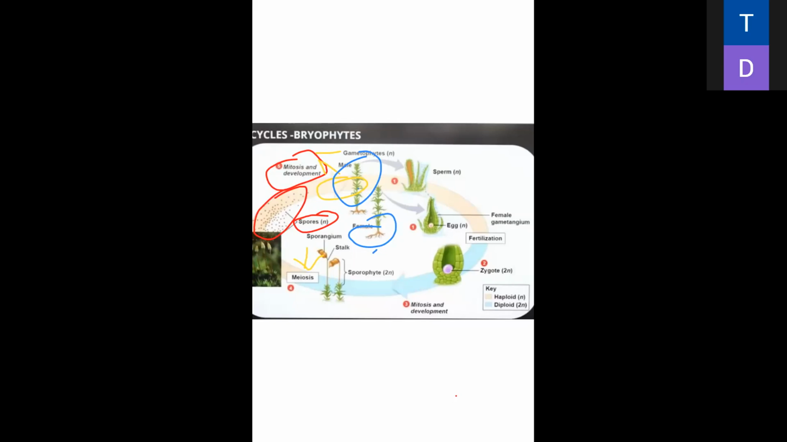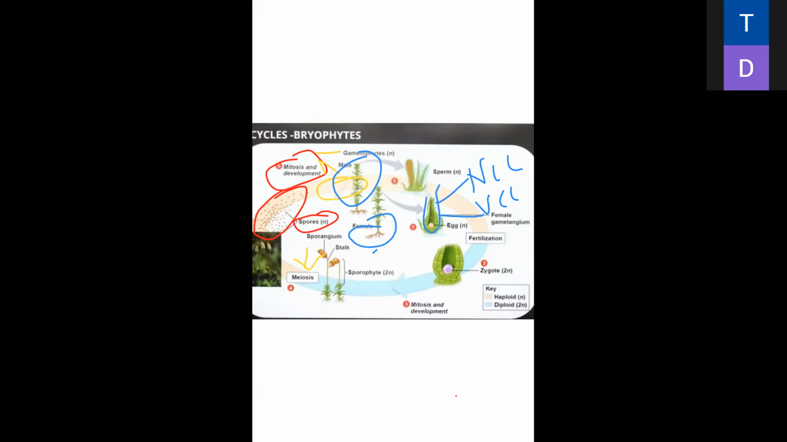Can you see the canal here? The canal has two types of cells. One is NCC and the second is VCC. NCC is the neck canal cell, and VCC is the ventral canal cell. Is it clear?